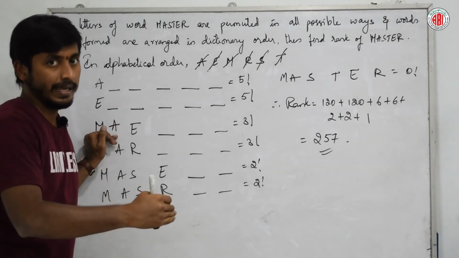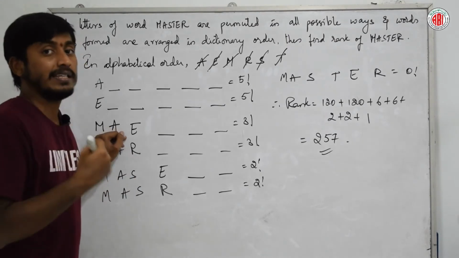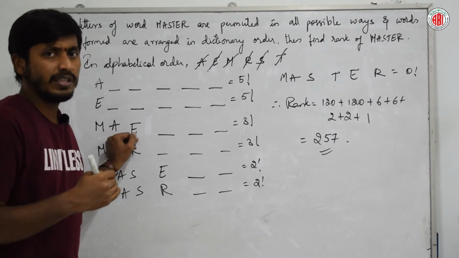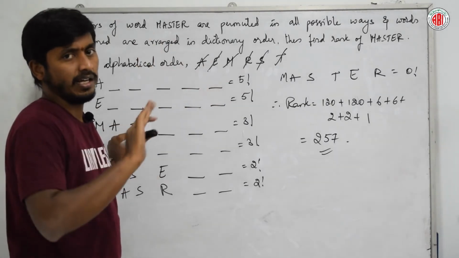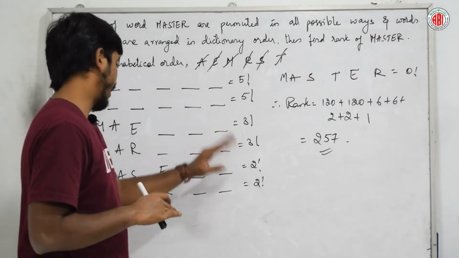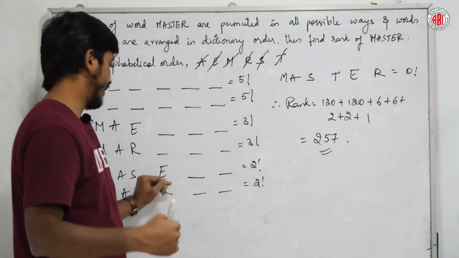We'll come inside M. Again inside M, the word starts with A. Yes, our word starts with A, so we'll go inside. After that, is it starting with E? No, we'll just leave it. Next, is it starting with R? No, again we'll leave it. Is it starting with S? Yes. So we'll just go inside.